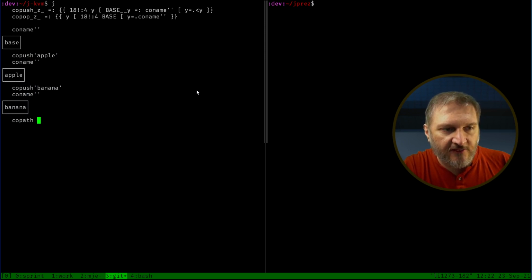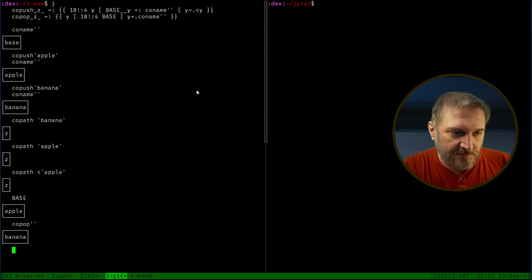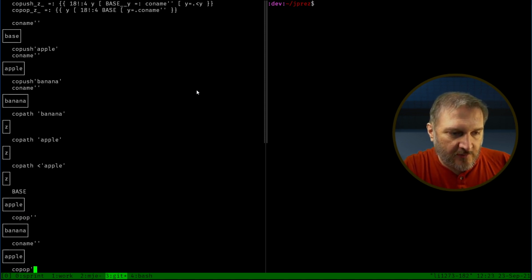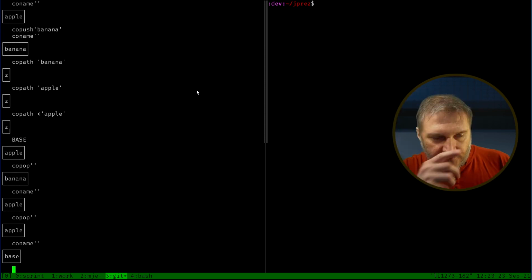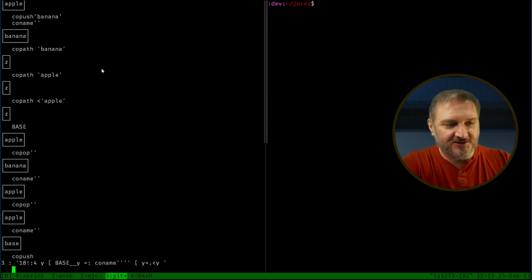And if I say co-path of banana, that's Z. But if I say co-path of apple, I'm expecting to see banana or base or something. Okay, if I say base anyway, it says apple. So if I say co-pop, now that says I was in the banana namespace. Now I'm in apple again. And if I say co-pop, I'm in base again. Yeah, I'm not sure why it's not. Oh, I guess because I don't do co-insert. Okay. I was imagining that the word co-insert was in the definition of co-push. But in any case, you can see there's a stack there.